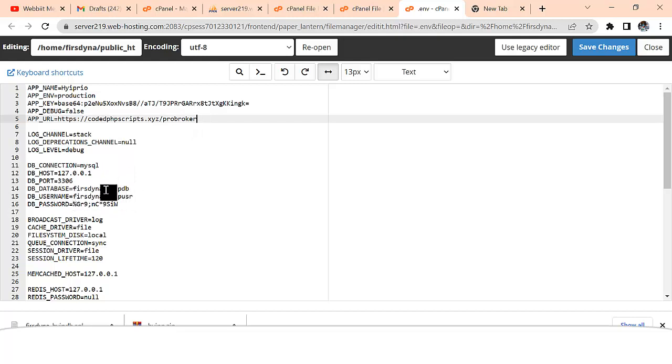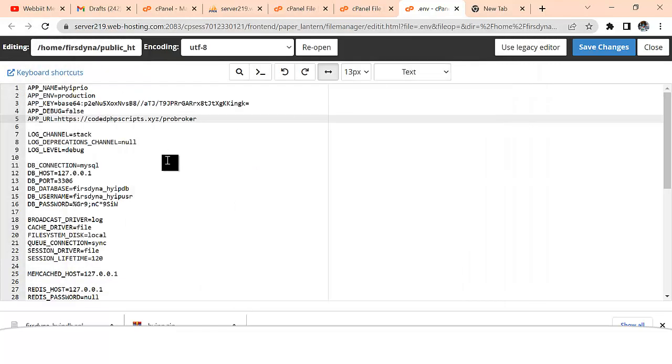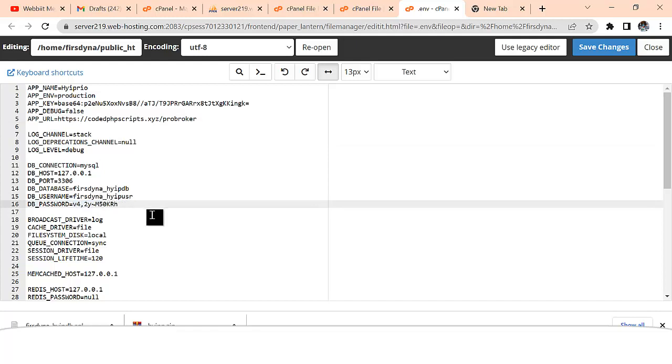So you're going to put your database username, the database password, and all of that. So I'm going to come here and copy my database password. This is my database password. I'm just going to replace it right here. Right?